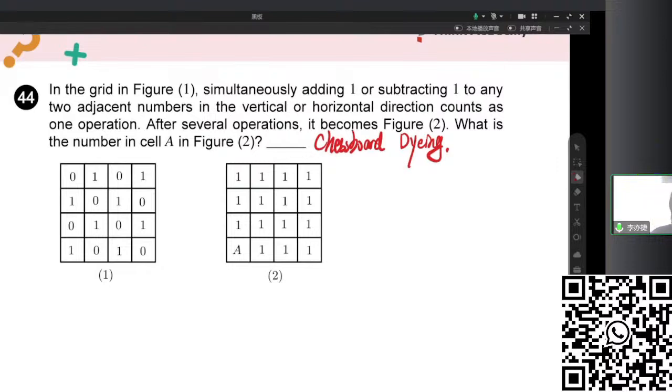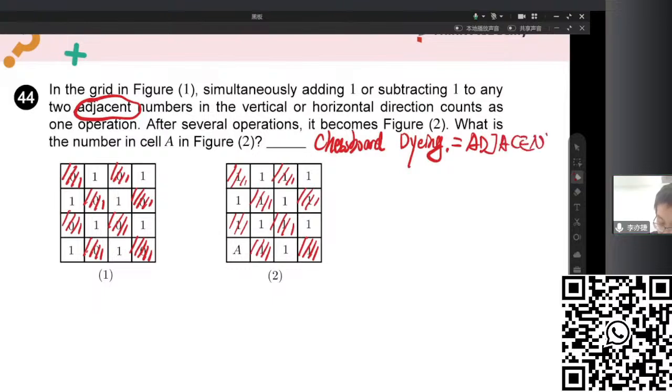So now here we color the board adjacently black and white, or on the screen red and white. So red is black. Okay. So when do we need to use the chessboard dyeing? Look at this word: adjacent. As long as you see this word adjacent in the question, and it's also something in a rectangle or a square or something like that, right? It's often important for you to use the chessboard dyeing.